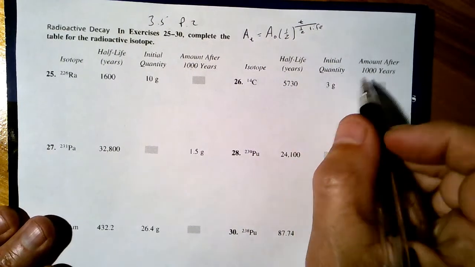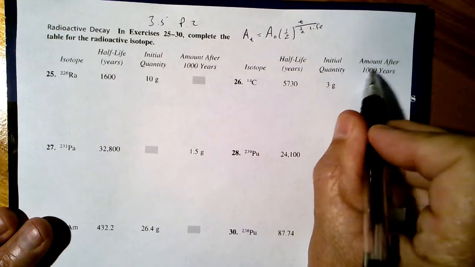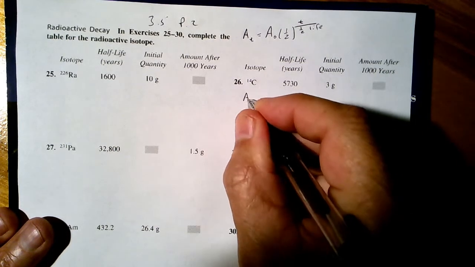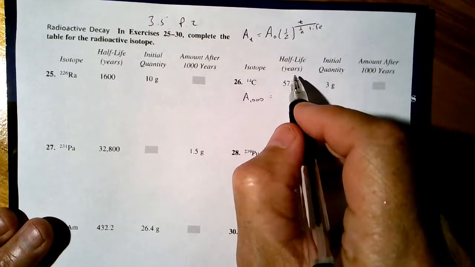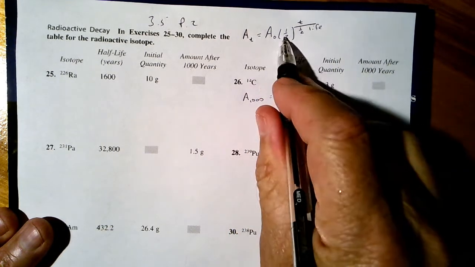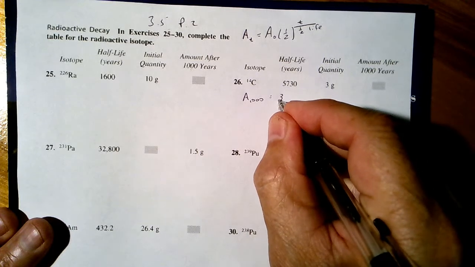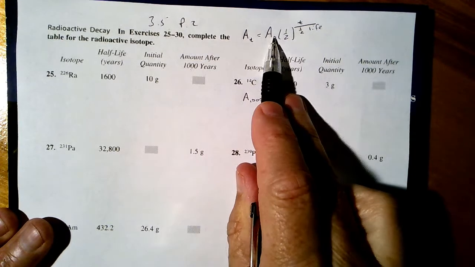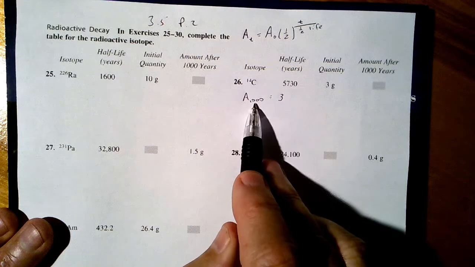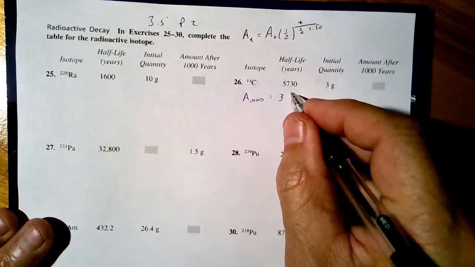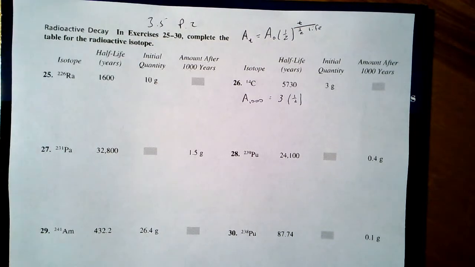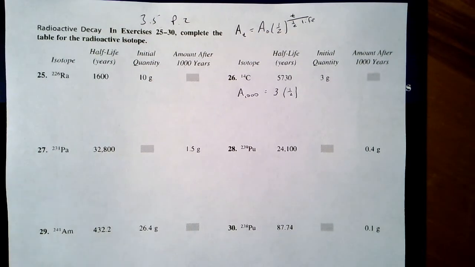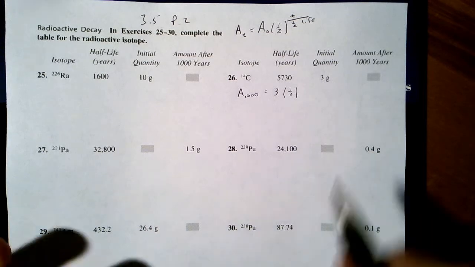So here we go. I want to know the amount after 1,000 years. I want to know A1000. I'm told that the initial quantity is just 3 grams. So I've got my initial. I'm looking for my amount after time passes. I'm going to start multiplying it by half. Now let's think about that for a moment. Here's where the making sense of it matters. I might multiply this by a half a bunch of times, but not in this problem.